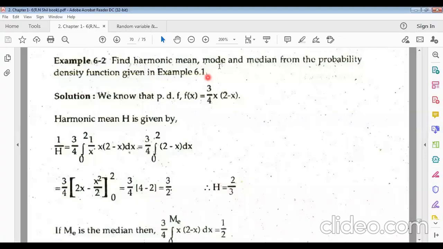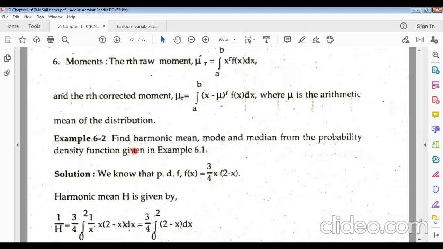Find the harmonic mean, mode, and median from the probability density function in the given example, the previous example. The probability density function f of x was actually 3 by 4 x (2 minus x). This was the given probability density function. Now, if you want to find the harmonic mean for this, the harmonic mean A is given by 1 by A equals the integral of 1 by x times f of x dx.